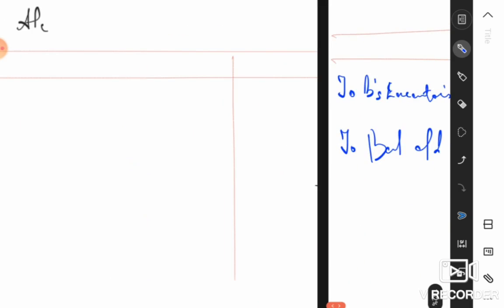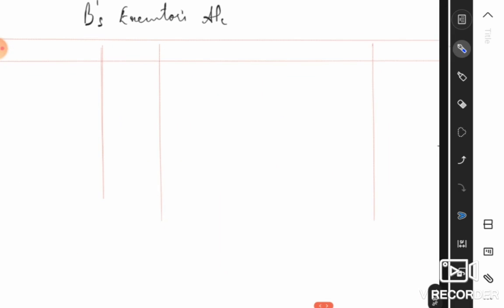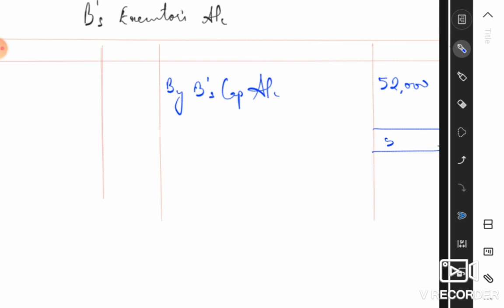And next, let us prepare the deceased partner's executor's account. So, by B's capital account. This is the opening balance for B's executor by a transfer from B's capital account. Now, since they have not mentioned payment of interest to the heir of your deceased partner, we're just going to close this account as is.